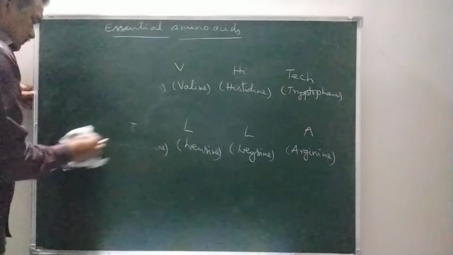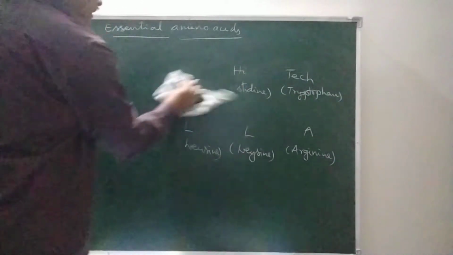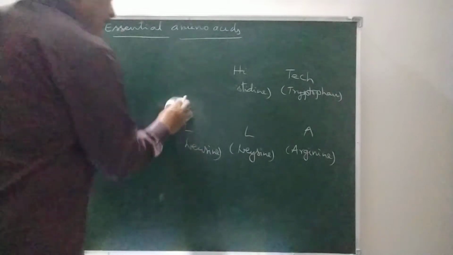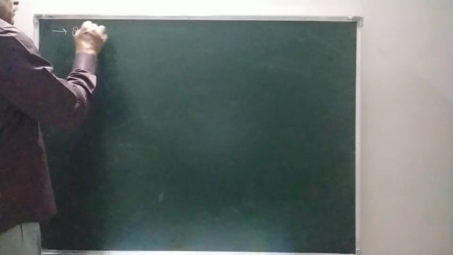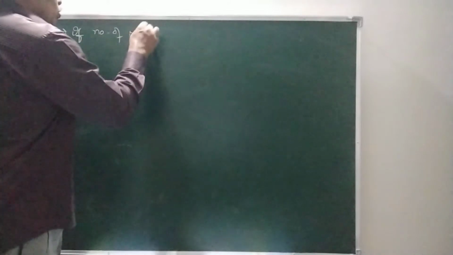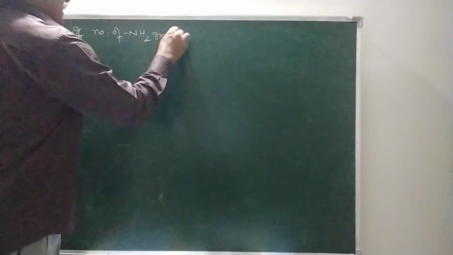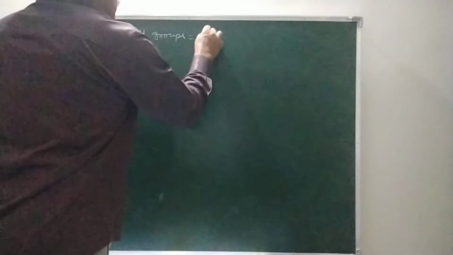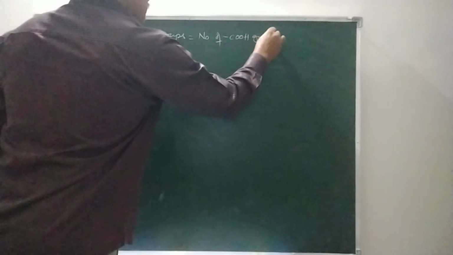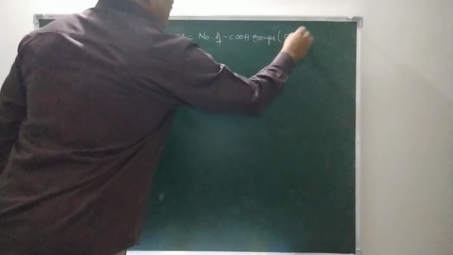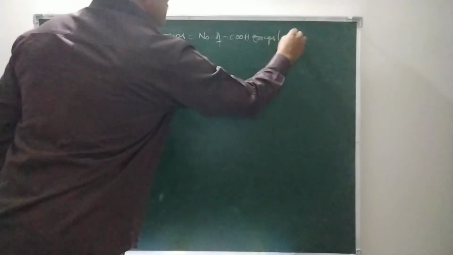Next, based on the number of NH2 groups and the number of COOH groups, amino acids are divided into acidic, basic and neutral amino acids. If the number of NH2 groups is equal to the number of COOH groups, it is a neutral amino acid.